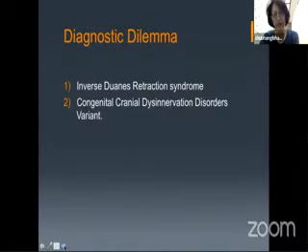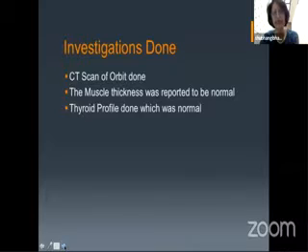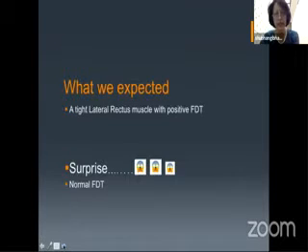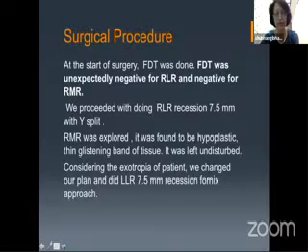And we explored the patient. The CT scan was done. The muscle thickness reported was normal. Thyroid profile was done because he had slightly prominent eyes, but the eye muscle thickness was normal. Then we expected a tight lateral rectus with a positive FDT, but to our surprise, the forced duction test was entirely normal. Initially I had planned doing a recession with a Y-split.